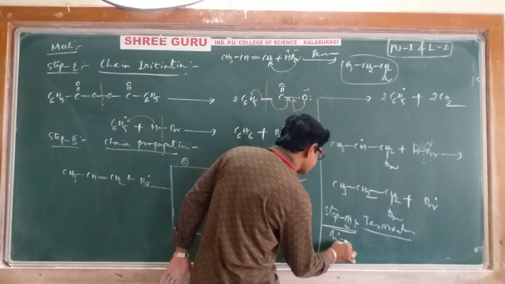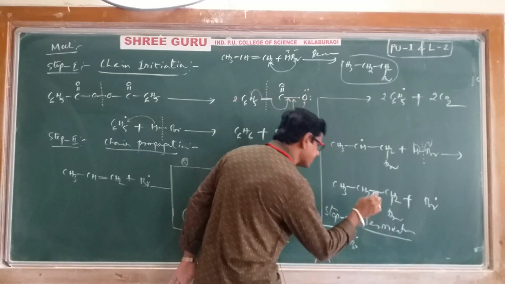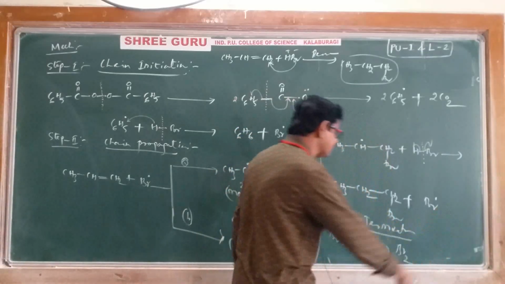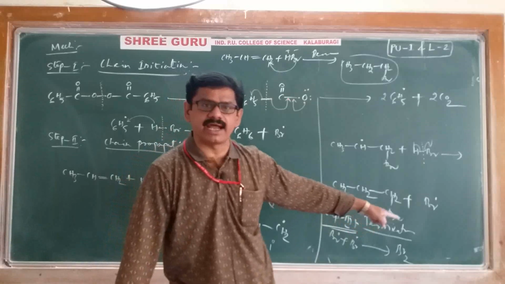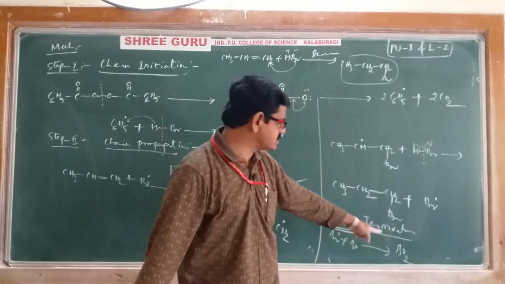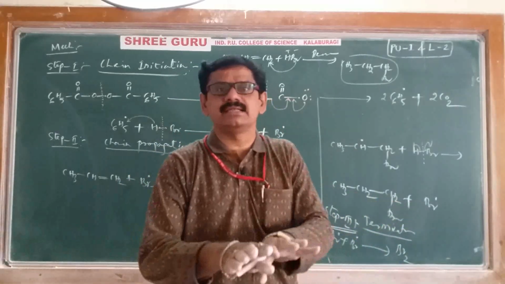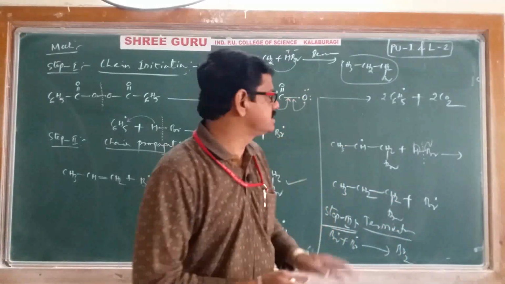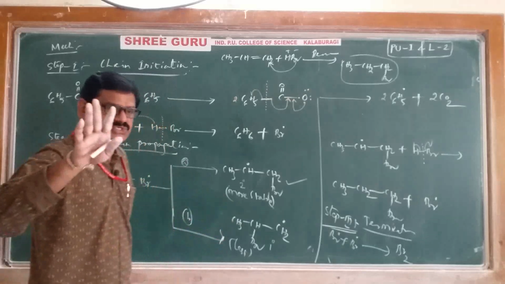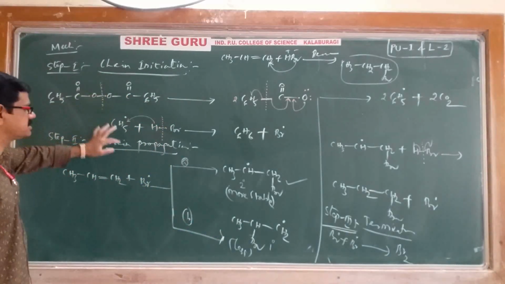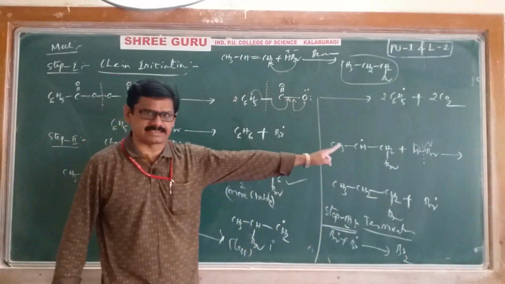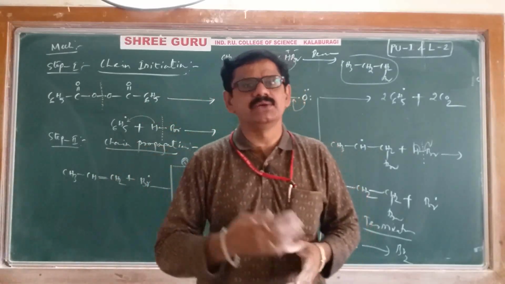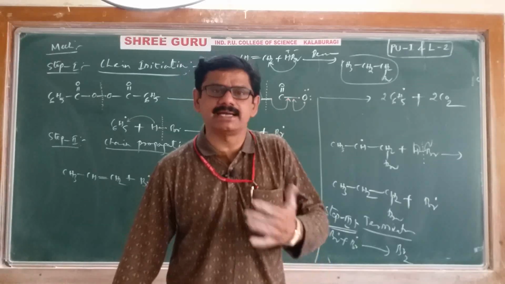This bromine free radical should react with another bromine free radical. Both the bromine free radicals will react and finally you will get bromine, Br2. Then no more free radical finally. Once Br2 is obtained, the reaction will be stopped. That's it. This mechanism includes a total of 3 stages: chain initiation, chain propagation, chain termination. Then you just revise these videos as many times as possible to understand clearly.